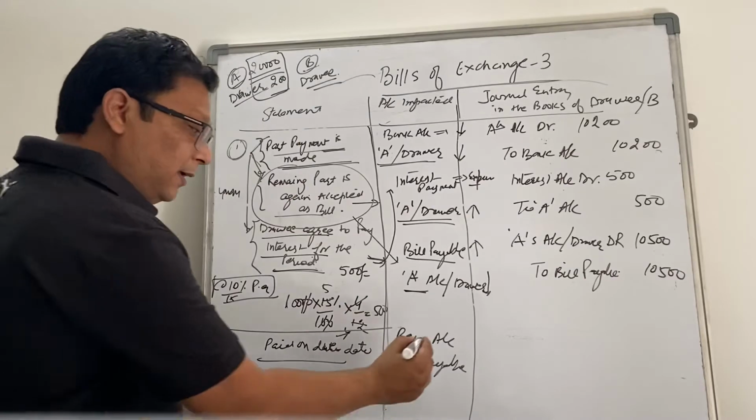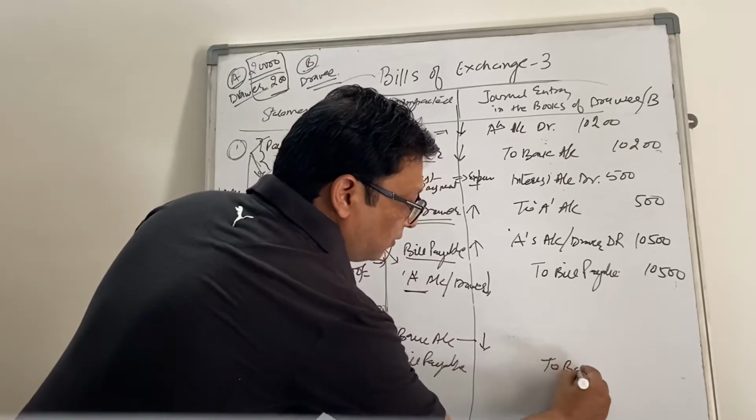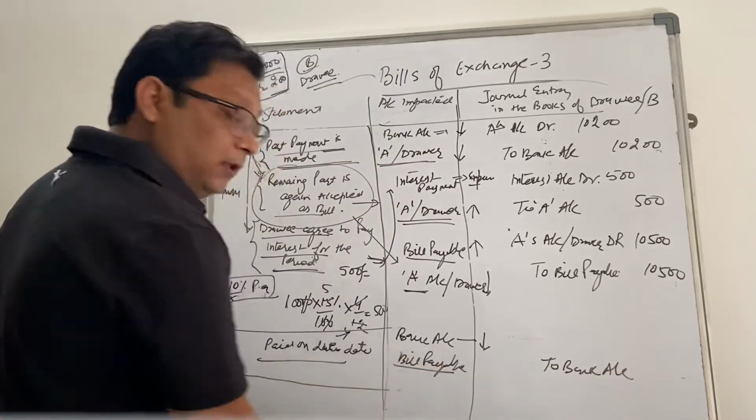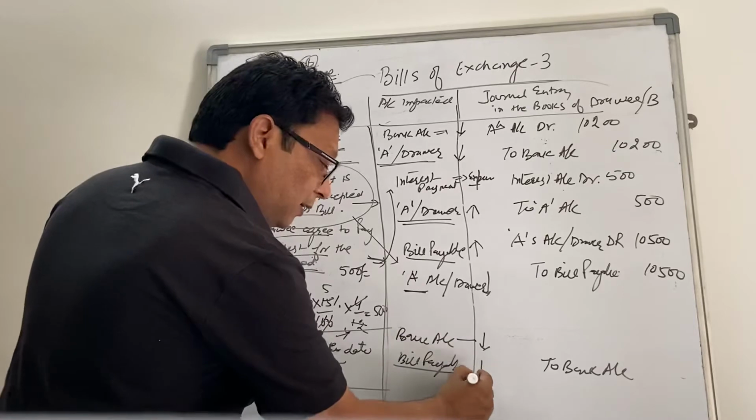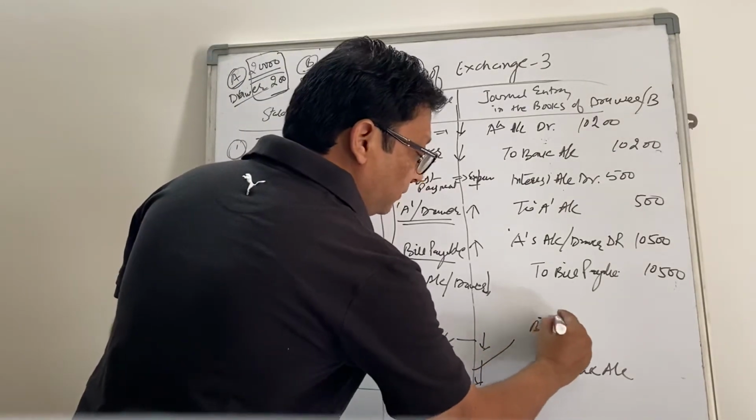And on due date, when the bill is paid, bank account is impacted and bills payable. You're making the payment, your asset goes down, so when your asset goes down, you credit that account. And you're making the payment on bills payable, your liability goes down. If your liability goes down, it should be debited.